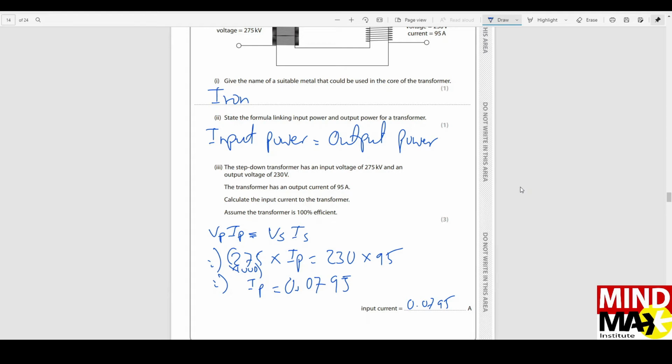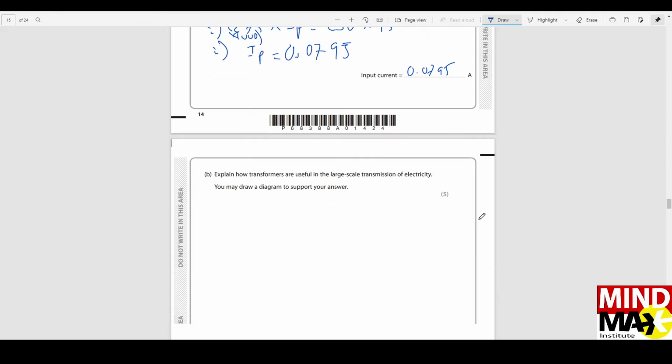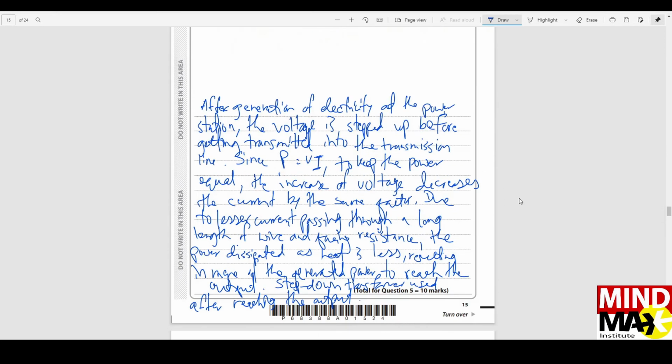Now we have to find the input current. So VPIP is equal to VSIS. We know the input voltage, which is 275 kilovolts, 275,000 volts, and IP, I have to find it. And the secondary voltage is 230, and the output current is 95 amps. So you have to make sure that you convert the kilovolts to volts. That is the tricky part here. That is where you might make the mistake. So we get 0.0795 amps of input current.